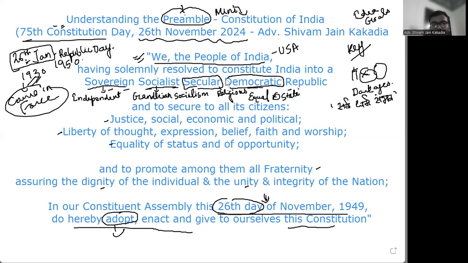Then we say democratic. We are a democratic country. Elections hote hain. Right now, only the Maharashtra elections concluded. So it is a government of the people, for the people, by the people. The famous definition of Abraham Lincoln. It's a parliamentary democracy.